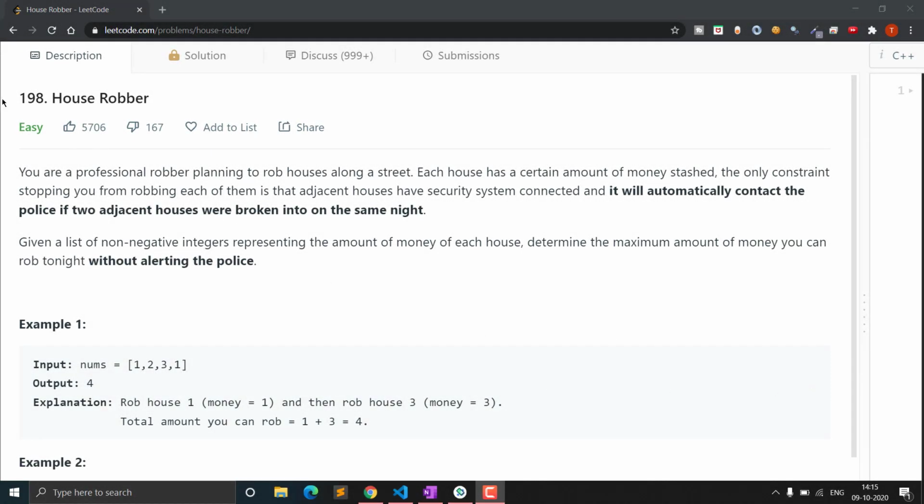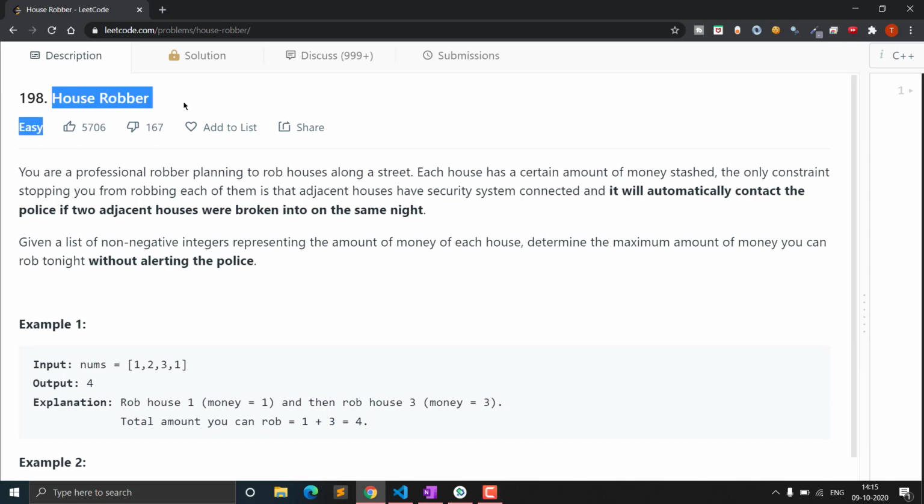So in this video we will see question number 198, the House Robber problem. It is one of the most popular questions on LeetCode, and it has been asked in various interviews for Amazon, Facebook, Google, etc. So let's see the problem statement. Actually it is an easy level question, so it won't be that difficult to understand. It has various iterations also: House Robber 1, after that 2 and 3. So let's see this problem statement.